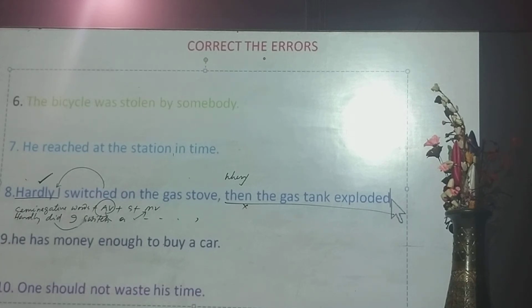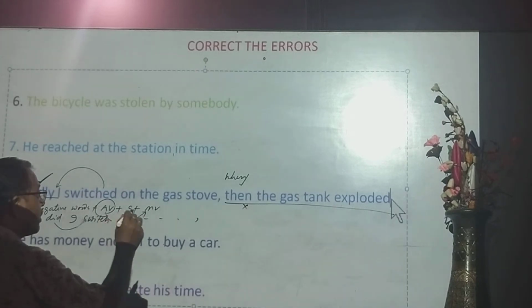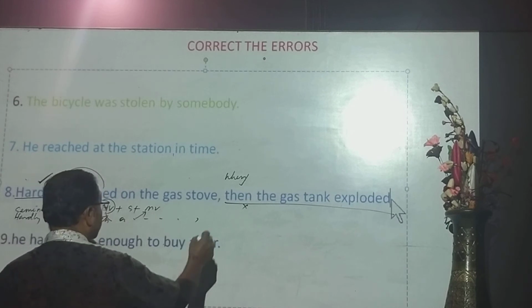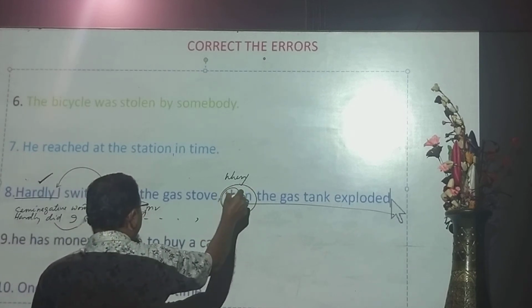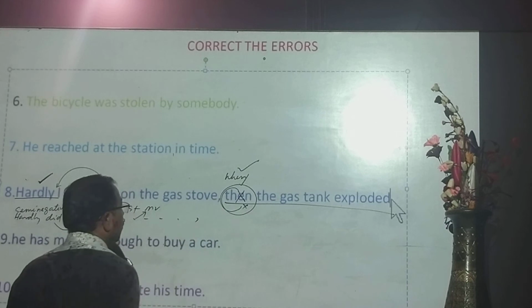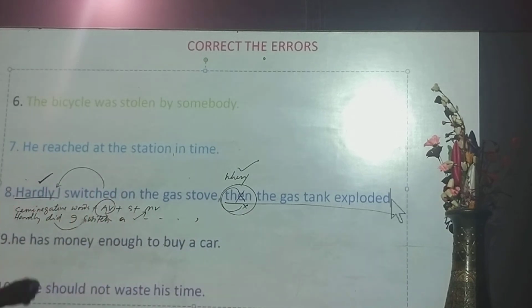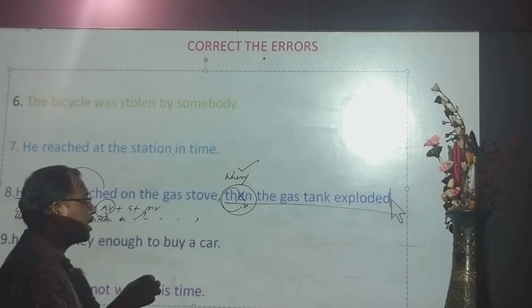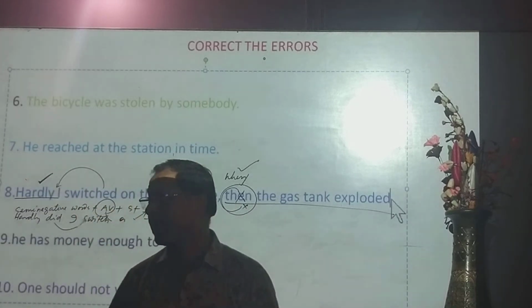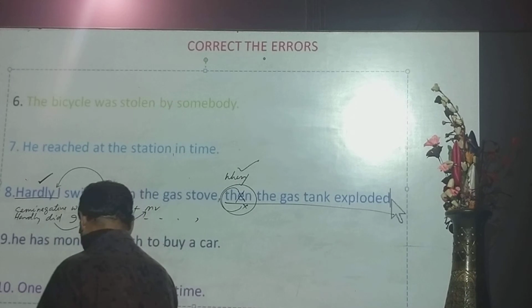Hardly did I switch on the gas stove when the gas stove exploded. Did you get the sense? You have to replace the word then with when. Okay, you got the answer. Hardly did I switch on the gas stove when the gas tank exploded. Okay, did you get the sense, my students?